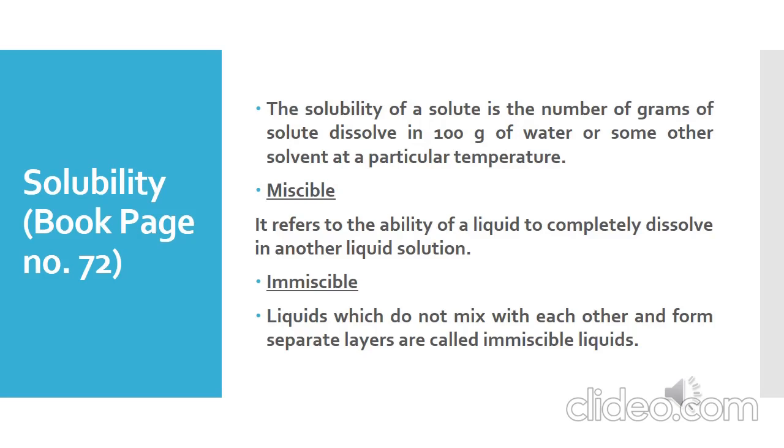Now there are two more important terms discussed in this topic: miscible and immiscible. Miscible liquids are those liquids that can easily mix with each other and they do not form separate layers, while immiscible liquids are those liquids that do not mix with each other and they form separate layers. For example, we have discussed oil and water. When we mix oil and water, we can clearly see that there are two different layers. Though both of them are liquids, they are unable to mix with each other properly and they form separate layers. So what will we say? That oil and water are immiscible.